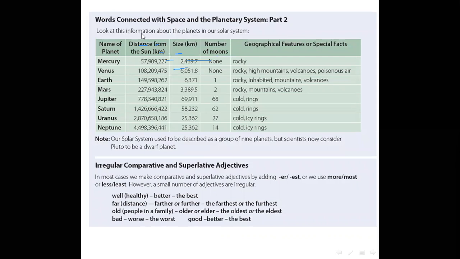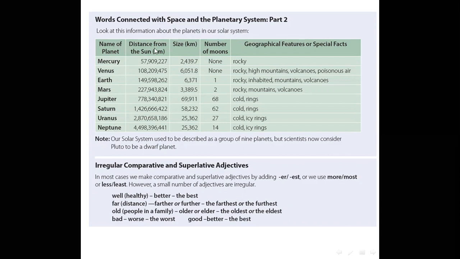Now, we will learn some vocabulary or words about space or connected with space. Look at this information about the planets in our system. How many planets are there in our system? Excellent. There are 9 planets. Names of planets: Mercury, Venus, Earth, Mars, Jupiter, Saturn, Uranus, and Neptune.